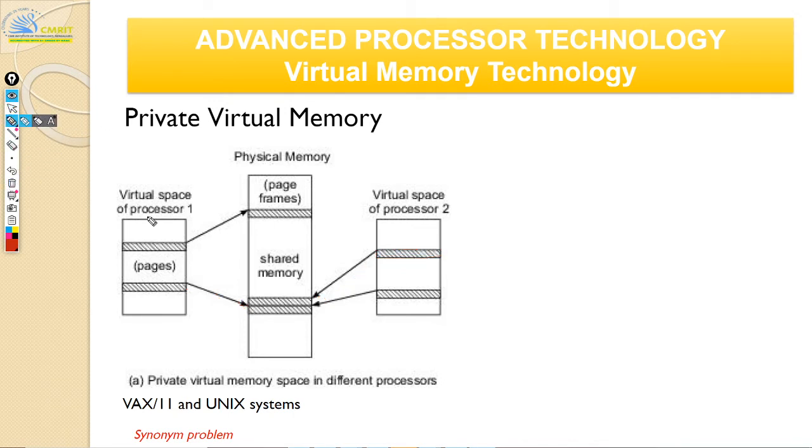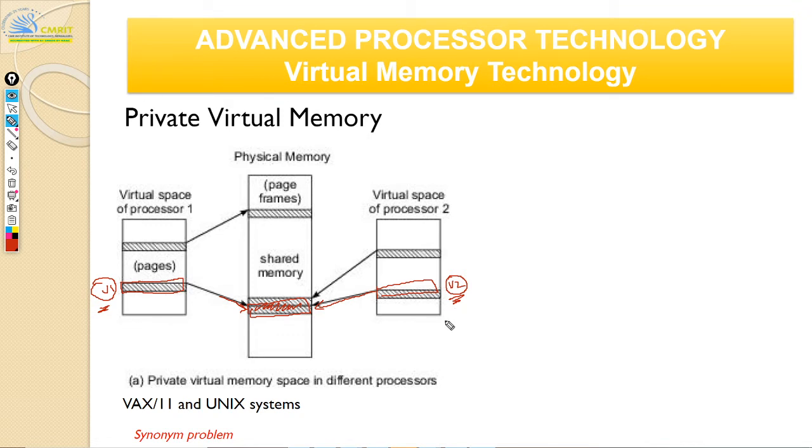So what is going to happen is, you have two different virtual addresses. Let us say this is your virtual address one, and this is your virtual address two. Okay. Now these two virtual addresses are going to be different, but they're going to point to the same physical memory. Okay, yeah, actually I was right. So this is just one physical address, and this one physical address is going to have two different virtual addresses. Okay, now that is called the synonym problem.